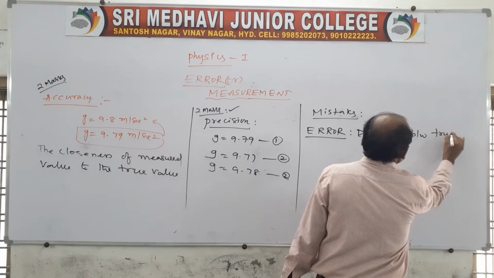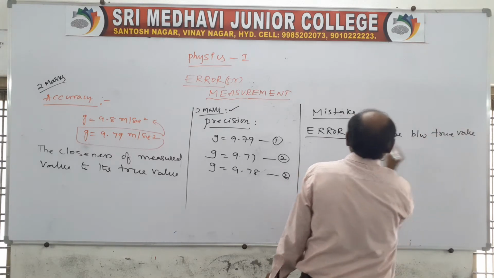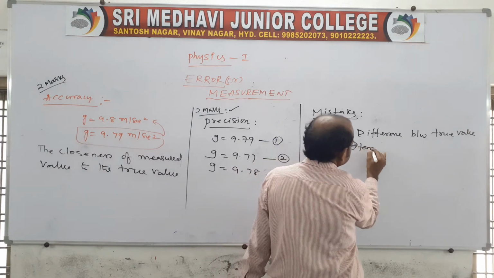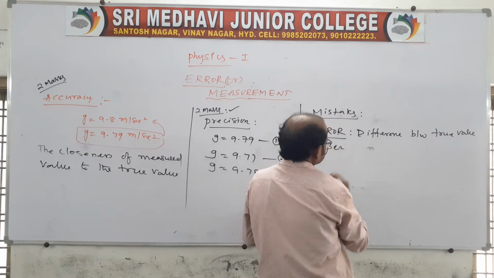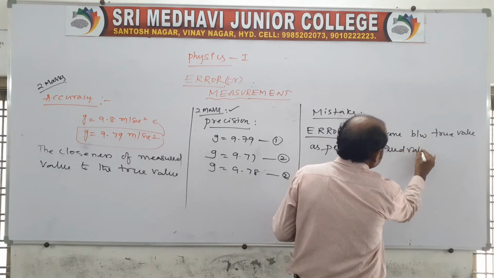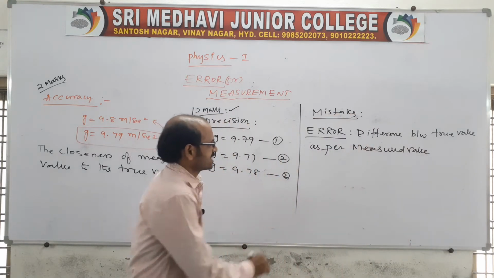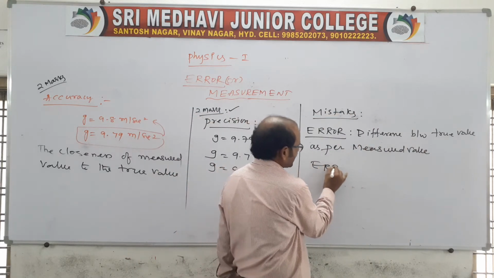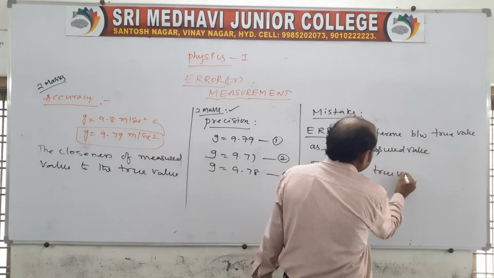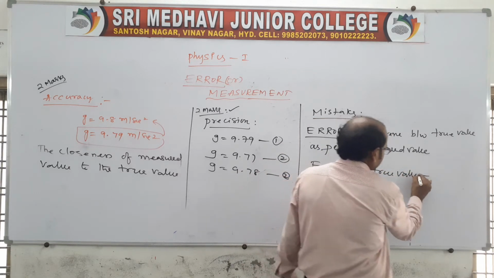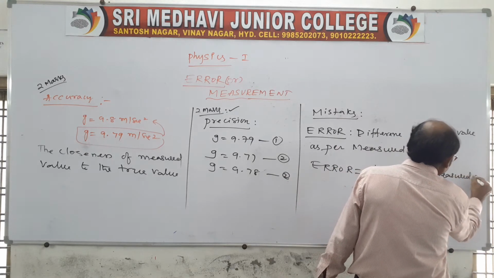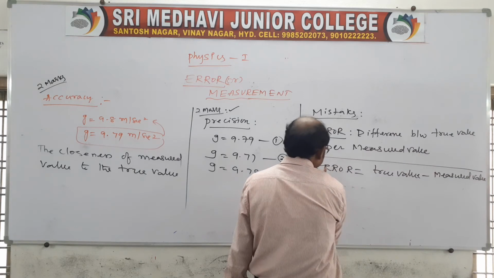So this we can call an error. Therefore, error is equal to true value minus measured value. Okay, this is the error statement.